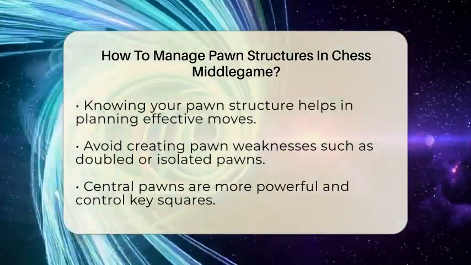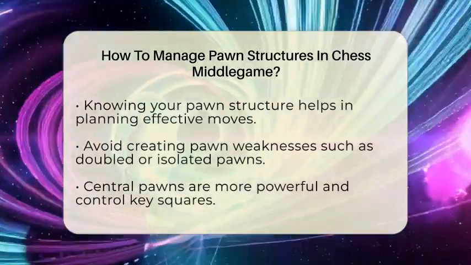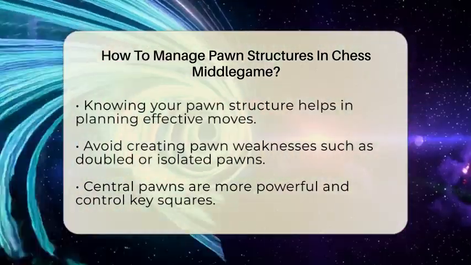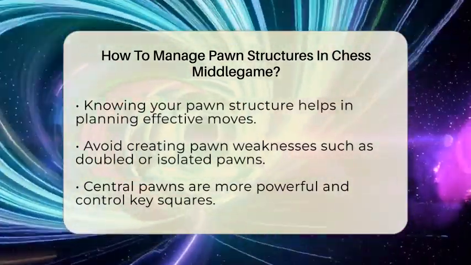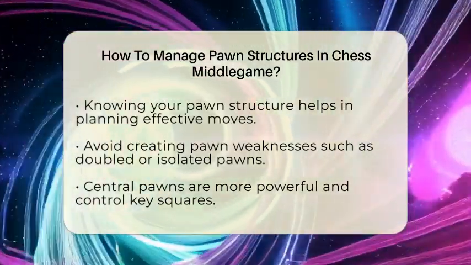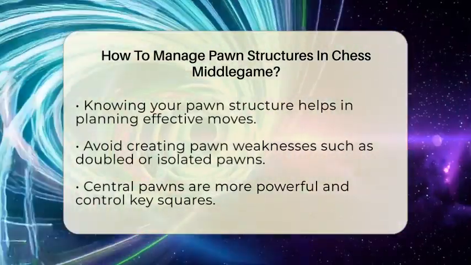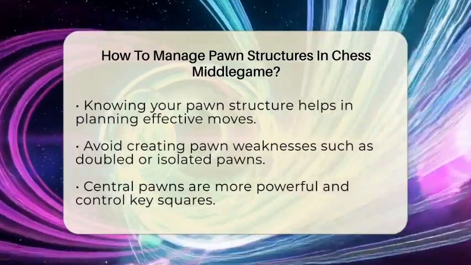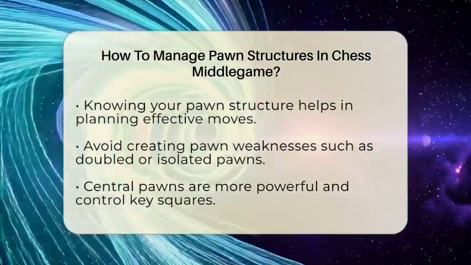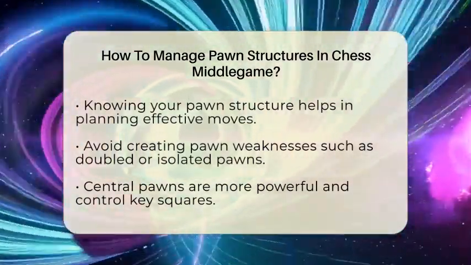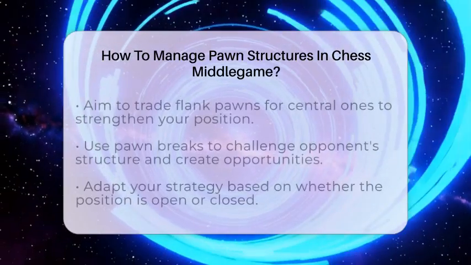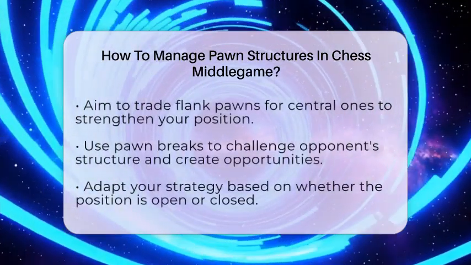Controlling the center is another vital strategy. Central pawns on squares like d4, d5, e4, and e5 are more powerful than pawns on the sides of the board. They control key squares and provide space for your pieces. When exchanging pawns, aim to trade your flank pawns for your opponent's central ones to strengthen your position.